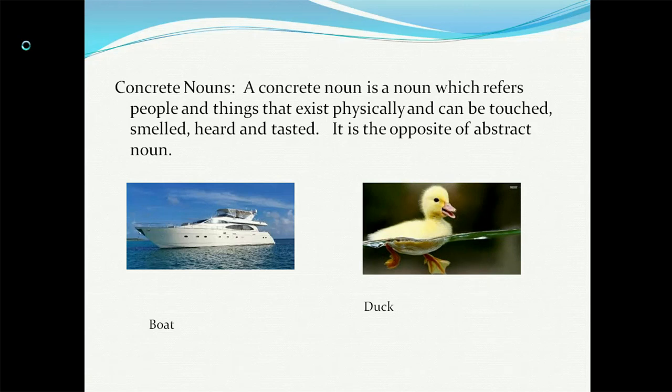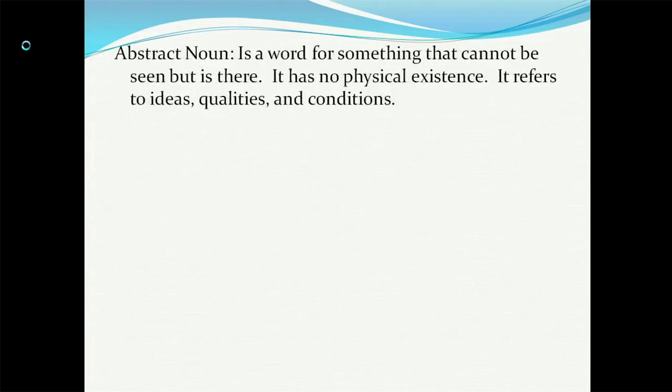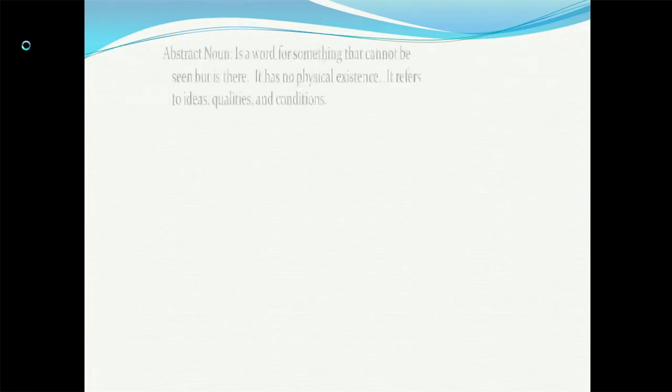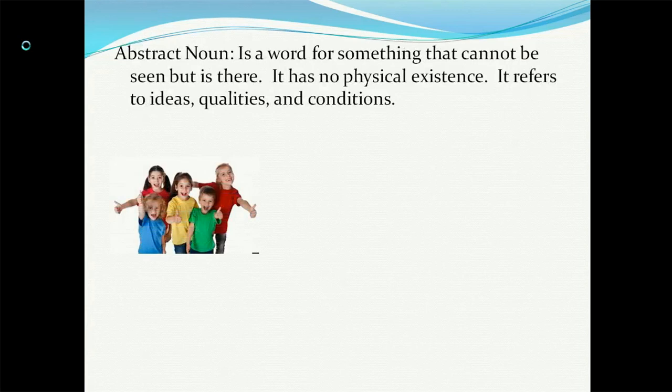So the next one will be abstract noun. That is a complete opposite of concrete noun. An abstract noun is a word for something that cannot be seen but is there, which can be felt. It has no physical existence. It refers to qualities, ideas or conditions. Now even feelings don't have a form, right?